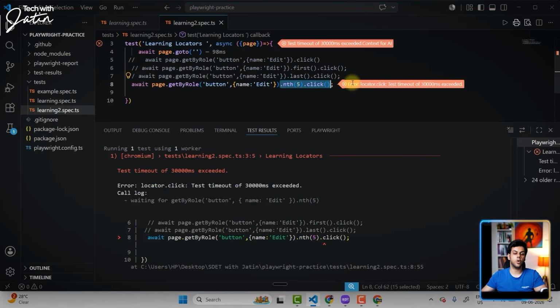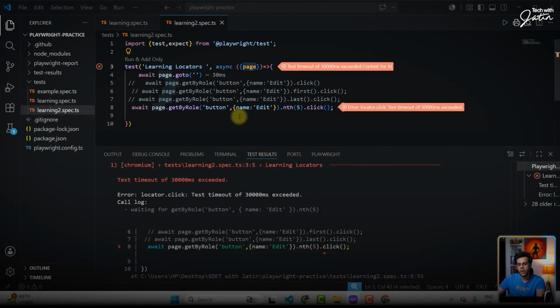If the index is wrong, or technically we don't have any particular index for this locator, you'll end up getting a timeout error. What is the default timeout over here? 30 seconds. I hope this particular part makes sense to everyone. Perfect. Quickly practice this particular stuff at your end. I hope you guys have written the code.